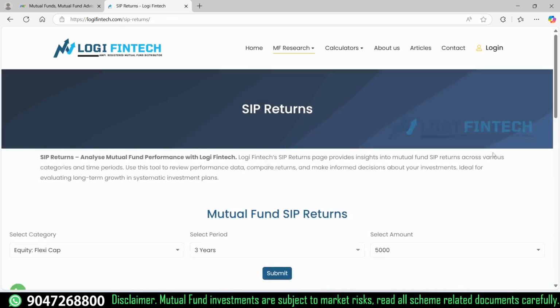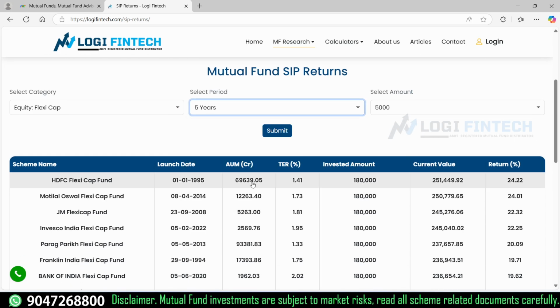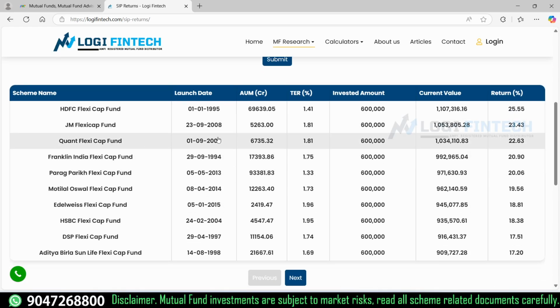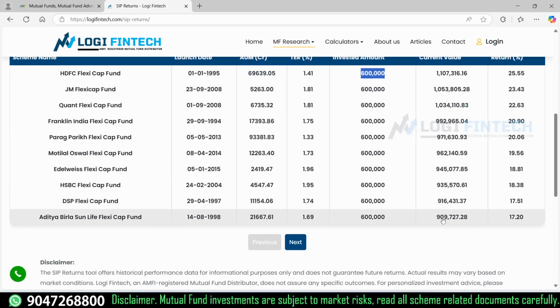Let me try SIP returns, which is past performance. We are not recommending any funds at this point. I'm talking about flexi cap. If you started investing 5 years back, what is our investment? Approximately a 10,000 SIP, and let me look at this in HDFC. The fund is delivering more than 25%. So 5 years back, if you started an SIP with 10,000 rupees, your overall investment is around 6 lakh and your capital is now around 11 lakh, so approximately more than 9.